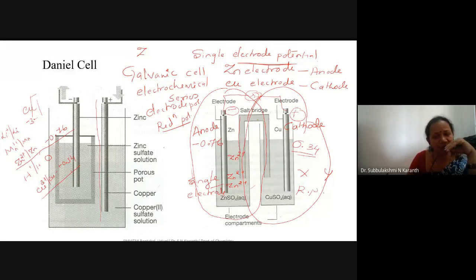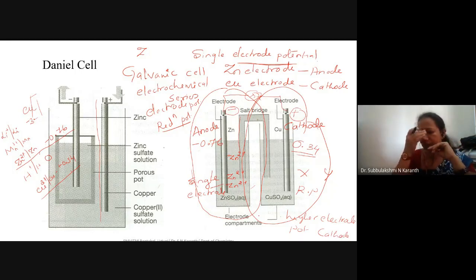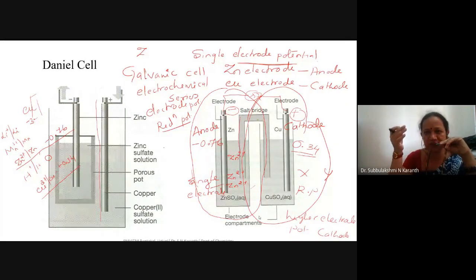The one which possesses a higher electrode potential is taken as cathode. Is it clear? You will always have to solve a few problems based on this. Then you have to choose which electrode acts as cathode and which one acts as anode, which one is the reduction electrode and which one is the oxidation electrode.